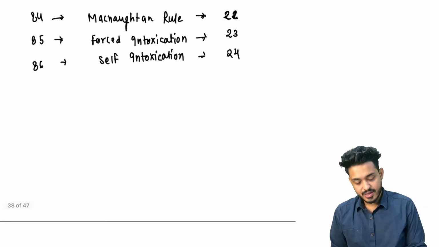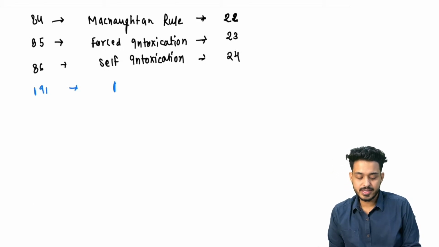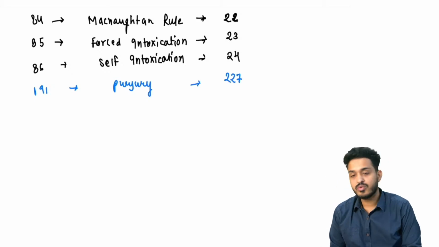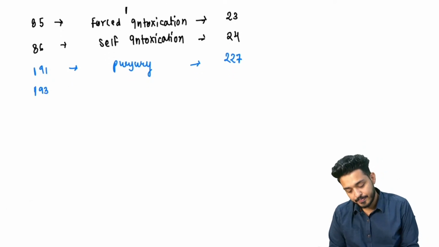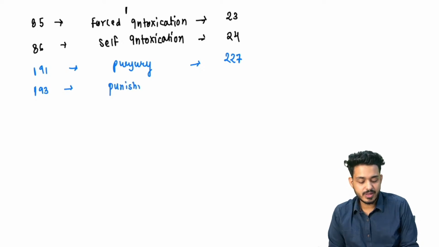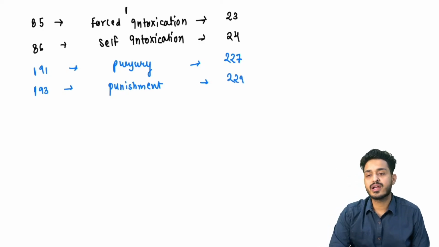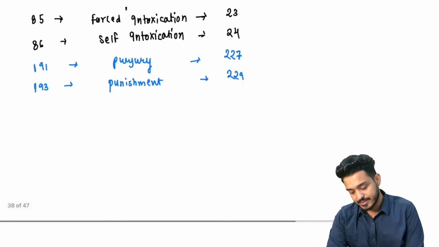For perjury, we had 191. Now we are having 227, right? 193 was the earlier punishment for perjury. Now we are going to have 229 for that. 229, दो आगे कर दिया, right? So now we are having 229 for that, right? Next thing.